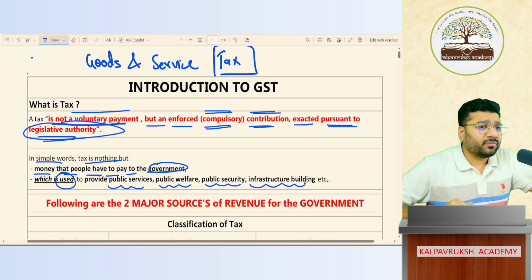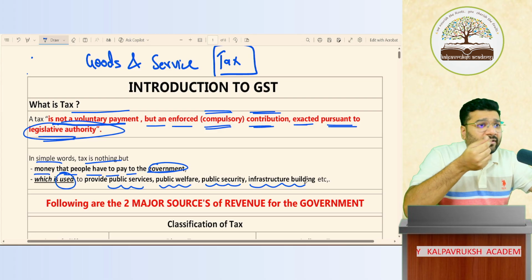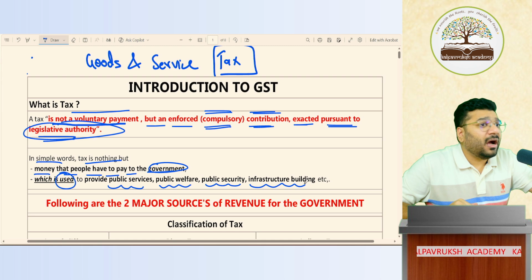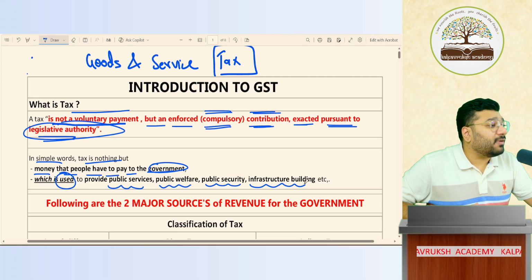My question to all of you: did somebody give us that air defense system free of cost, as a gift to us? No, we purchased it. To buy that we need paisa. Government has to pay money to the army. Army has to use that money for purchasing such latest technology-oriented weapons. Yes or no? Where will the government get the money for buying those? Taxes are one of the biggest sources of revenue for the government.